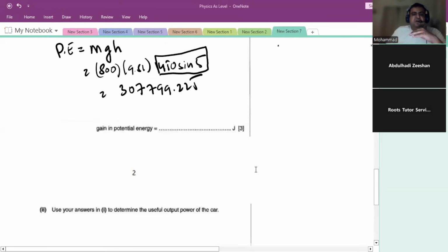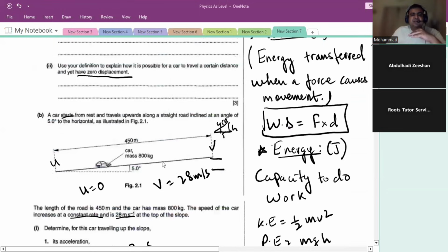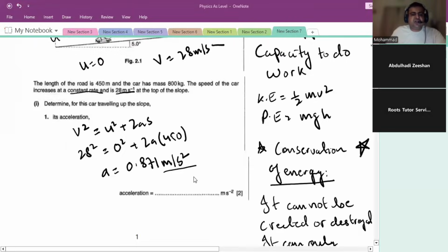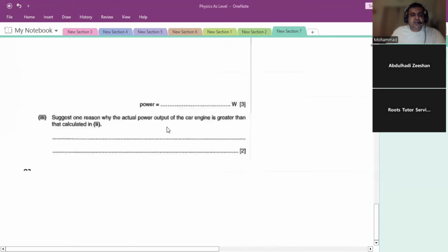The surface of the slope might be rough, so some energy is wasted in friction, and what we calculated is higher than the actual output. Also, energy is lost to the surroundings.